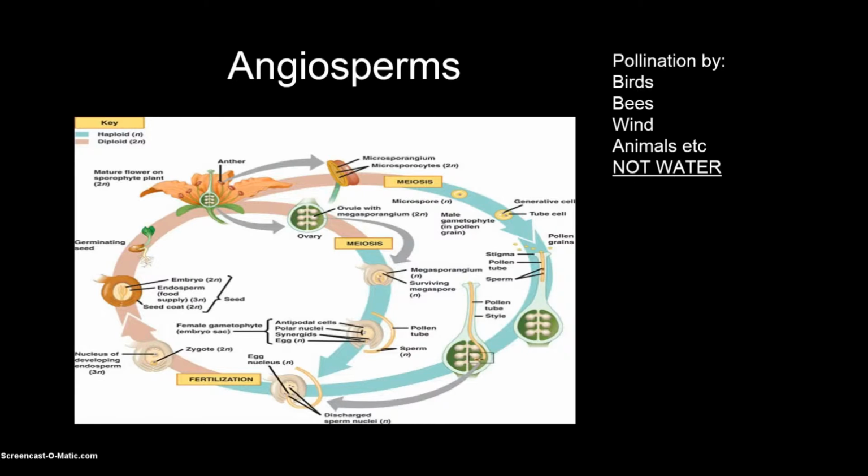Angiosperms. Pollination is the process by which plant pollen is transferred from the male reproductive organs to the female reproductive organs. Over the last 145 million years, plant, insect, bird, and animal species have co-evolved. This has resulted in specialization between species and the occurrence of mutualistic relationships.